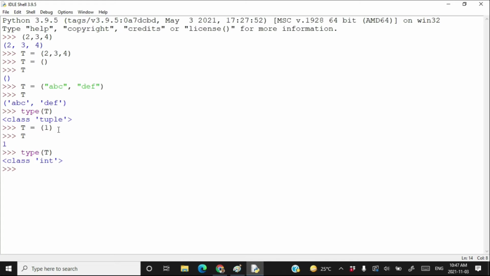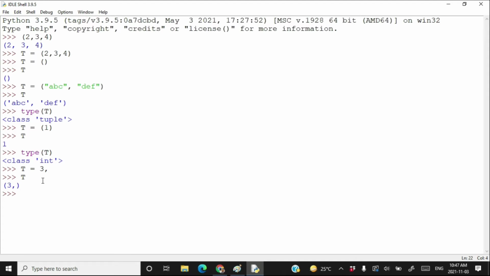Now the question is how to create a tuple with just one element. There are various ways of creating a tuple with just one element. One way is to write t is equal to the value, suppose 3, followed by a comma, and press enter. If you do like this, then t is now a tuple.